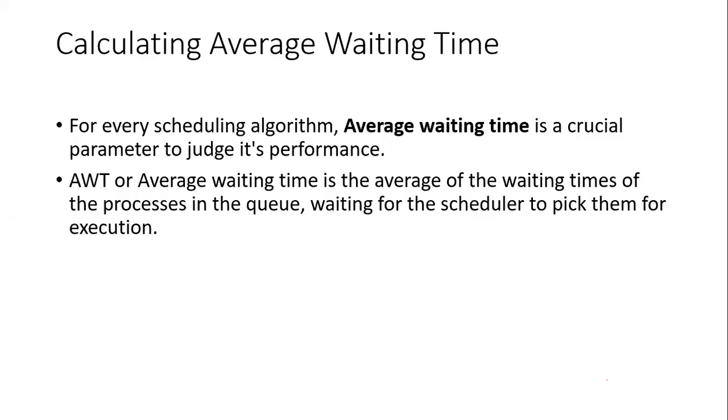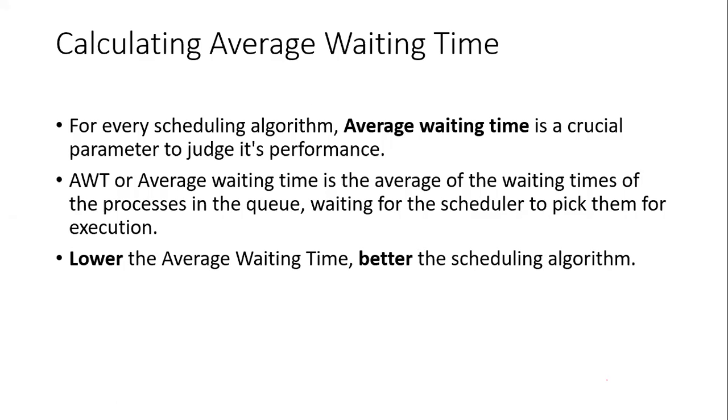Waiting time for the scheduler to pick them from the ready queue and allocate them the CPU time, right? So this is your average waiting time, the waiting times of the processes in the ready queue, waiting for the scheduler to pick them for execution.